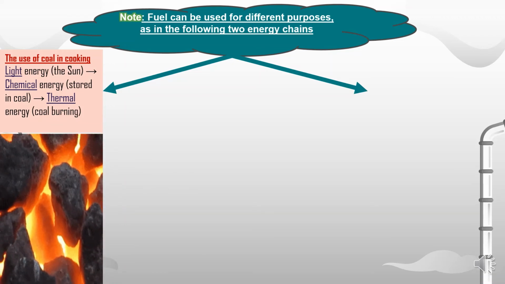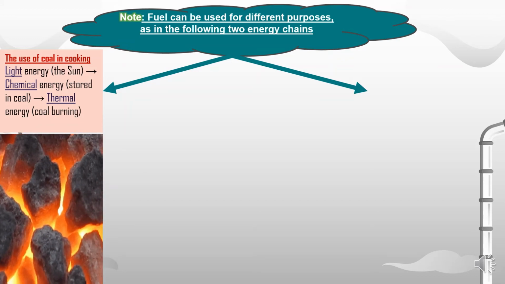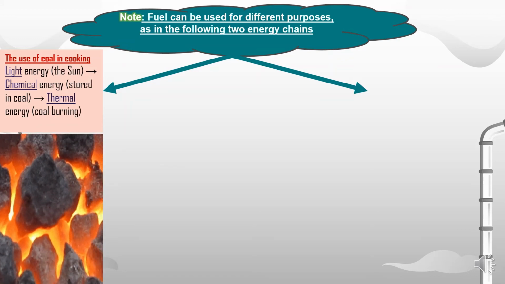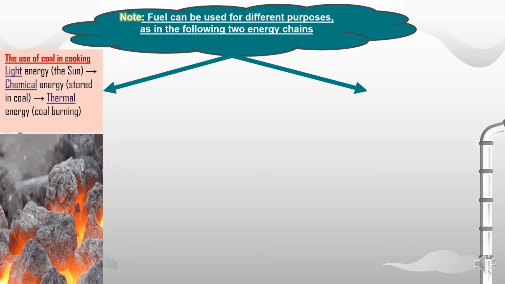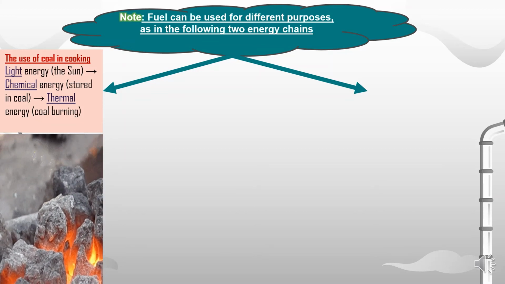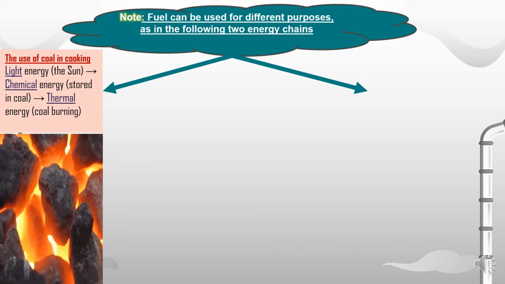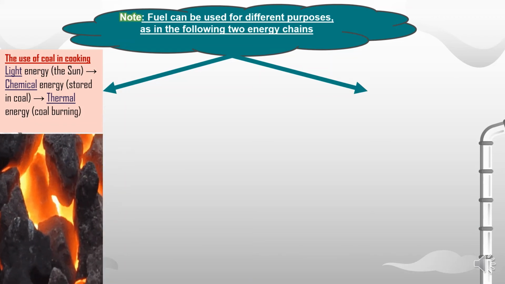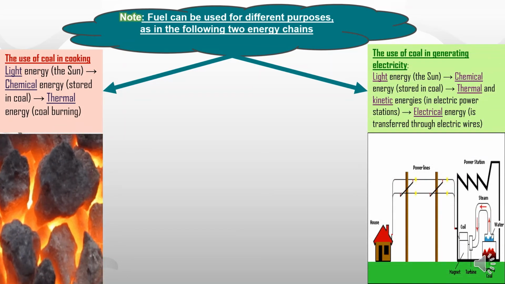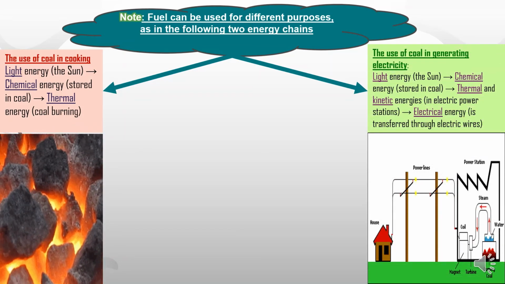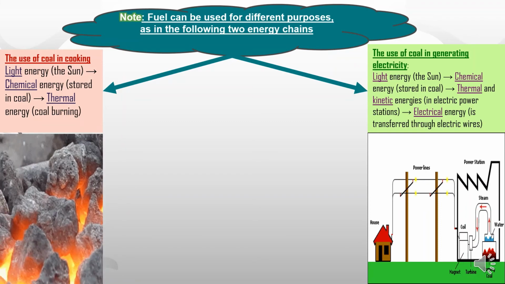After the death of these plants, they will be buried underground, and because of heat and pressure, the plant will change into coal. Burning coal produces a huge amount of thermal energy which we use in cooking.